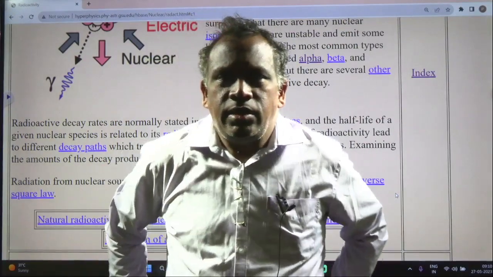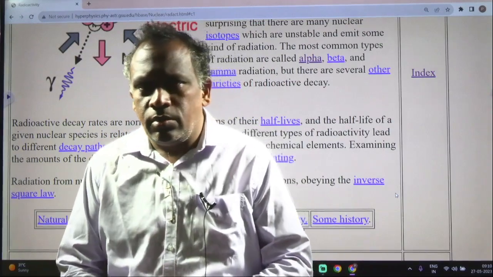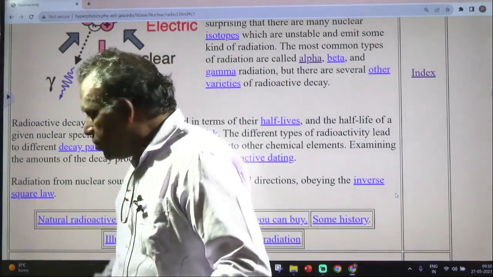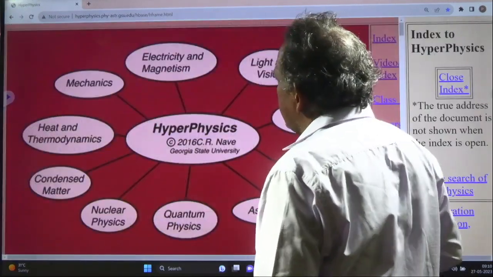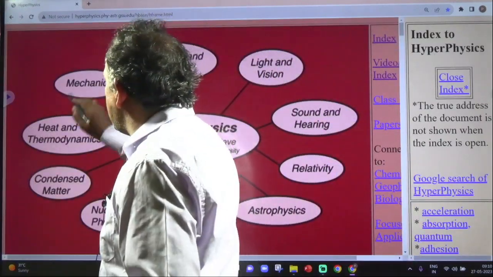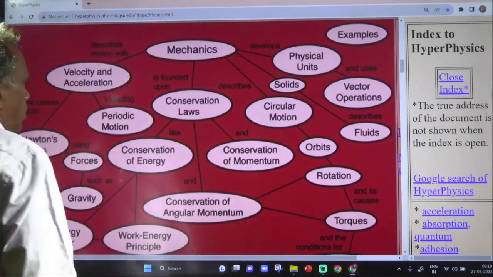Yeah, good morning students. Today we are going to discuss IIT-JEE NEET Foundation. The topic is mechanics. In mechanics there are...